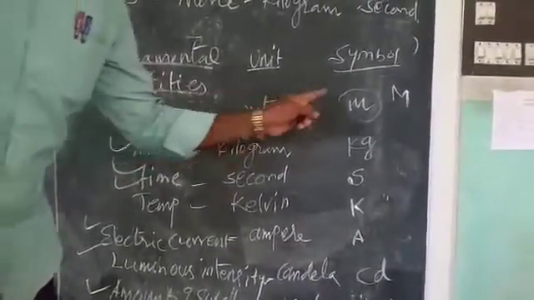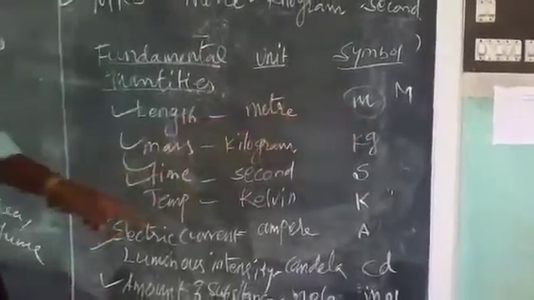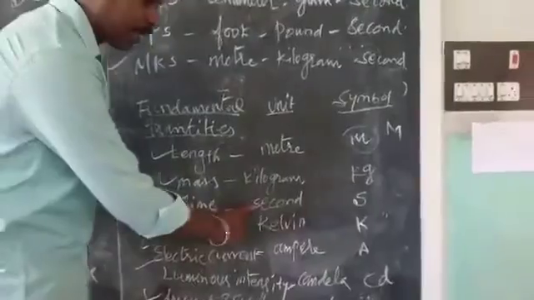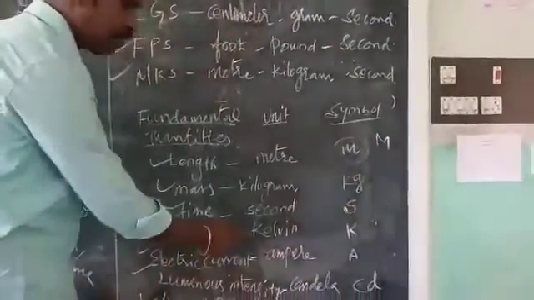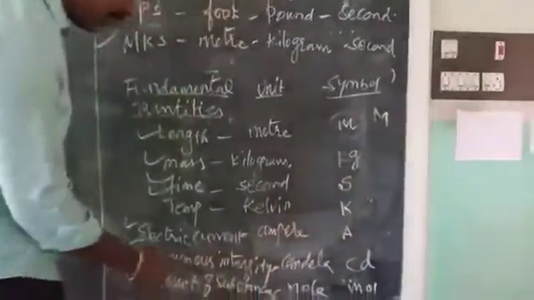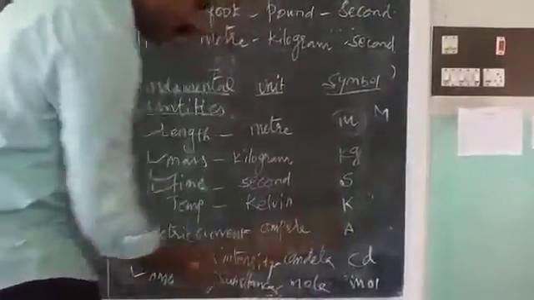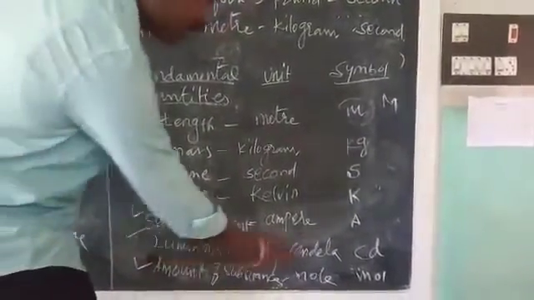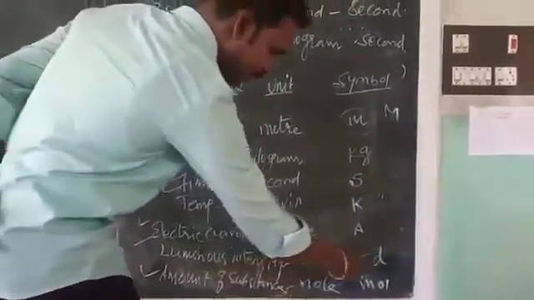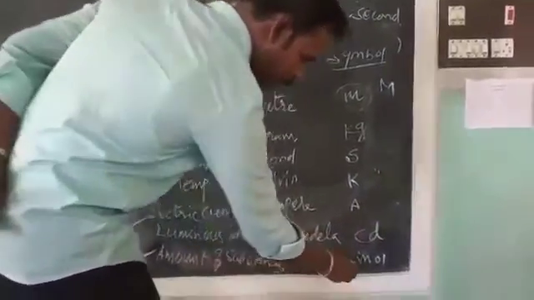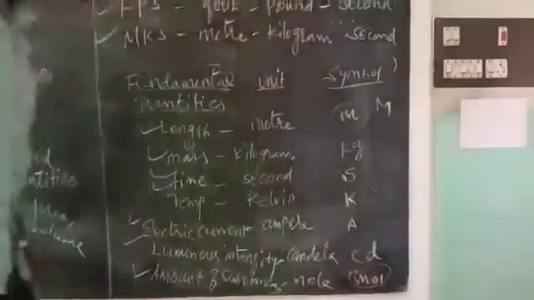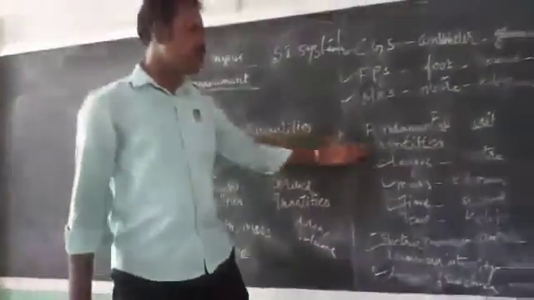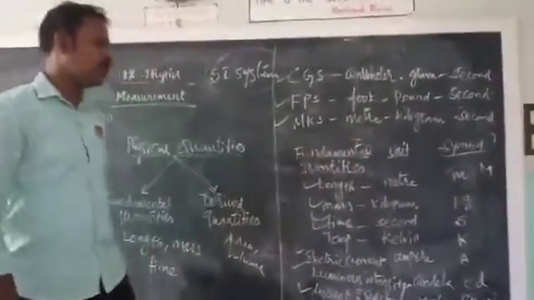Kilogram is expressed as kg, second as s, Kelvin as K, and ampere as capital A. Candela is the unit for luminous intensity. The symbol for candela is cd, and mole is expressed as mol. These are the fundamental quantities, units and symbols.